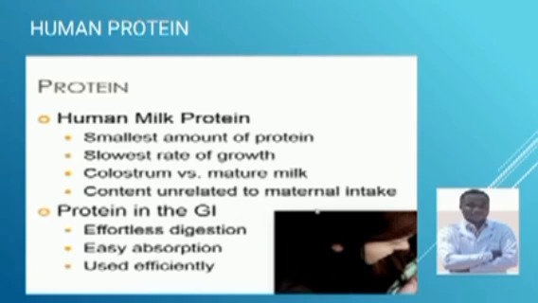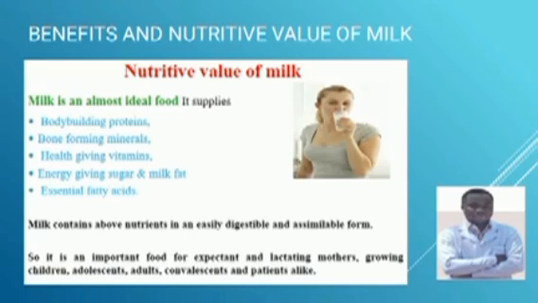Therefore, it is better to utilize human protein than animal protein, because human protein is easily absorbed, as we talked before about whey protein, which is easily absorbed and is high in human beings.